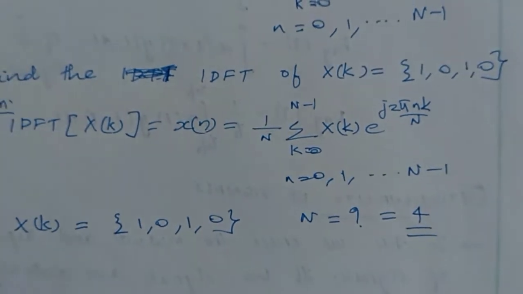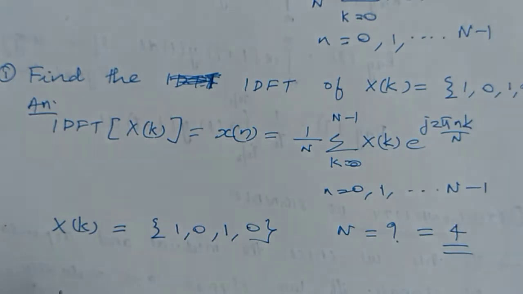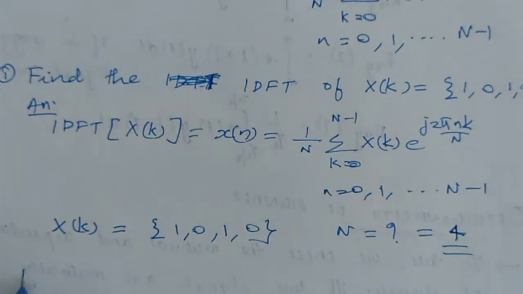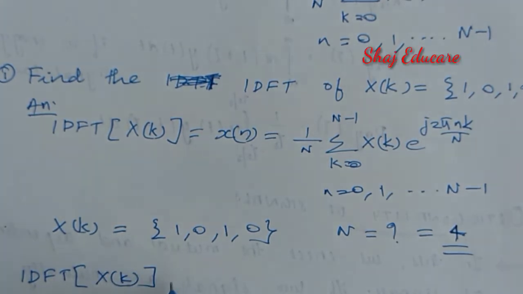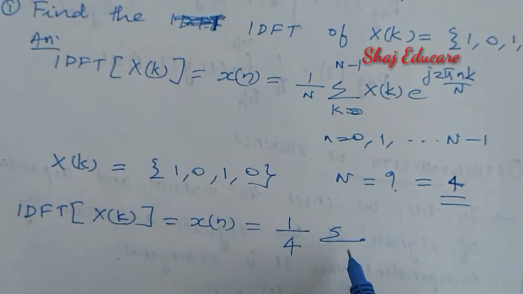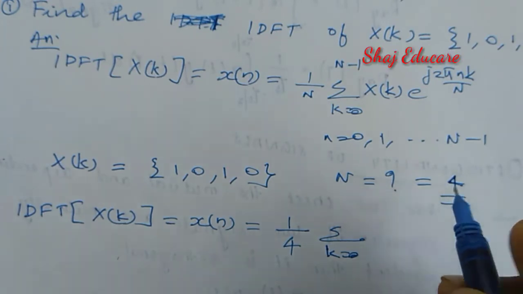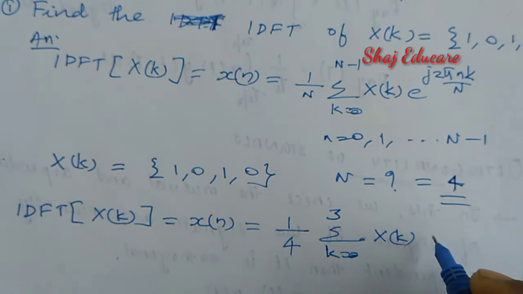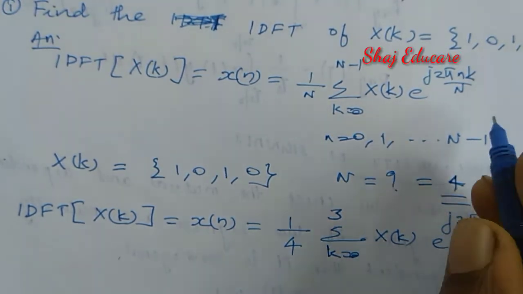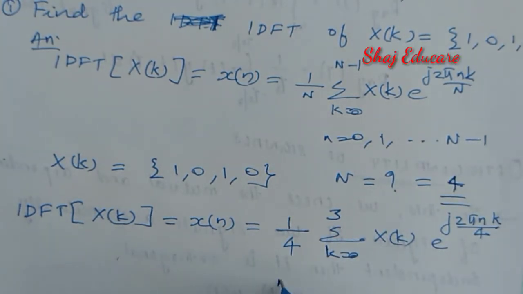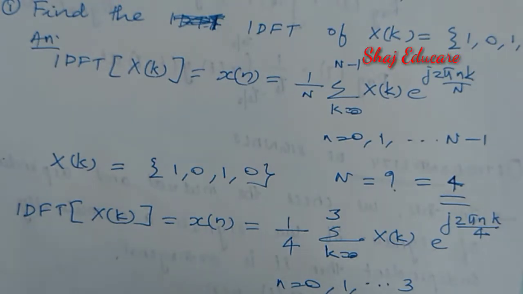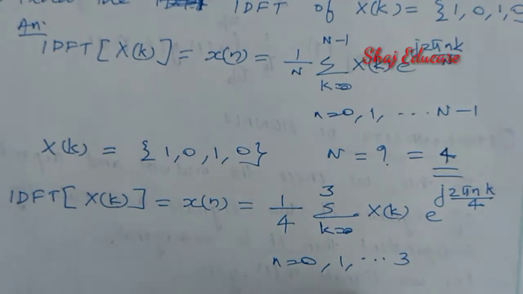Let us try to rewrite this equation. If I substitute capital N equal to 4 in this equation, I get the IDFT of X of k, denoted by x of n, equal to 1 by 4 sigma k equal to 0 to 4 minus 1, that is 3, X of k e raised to j 2 pi n k by 4, where n varies from 0 to 4 minus 1, that is 3. So n can take 4 different values: 0, 1, 2 and 3.